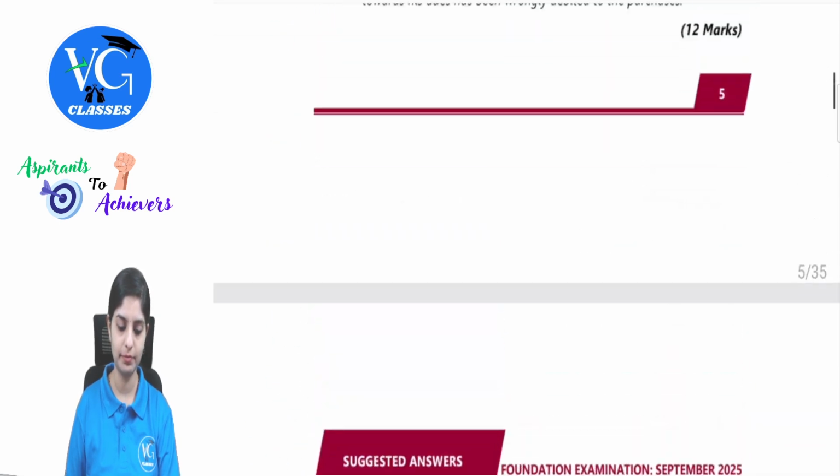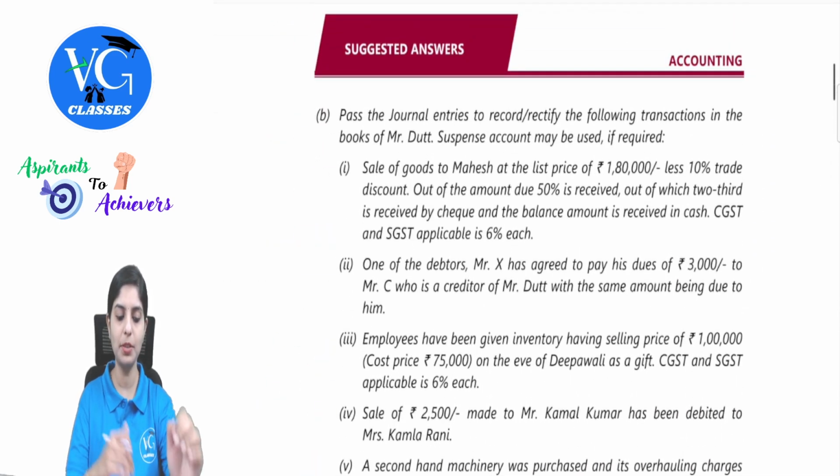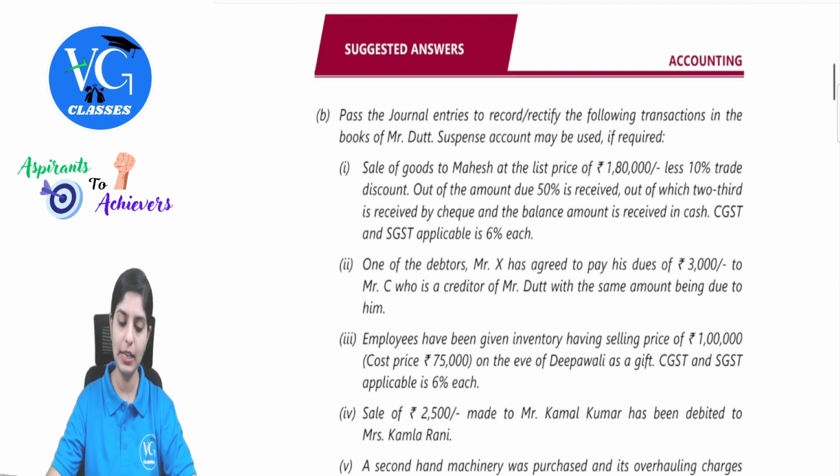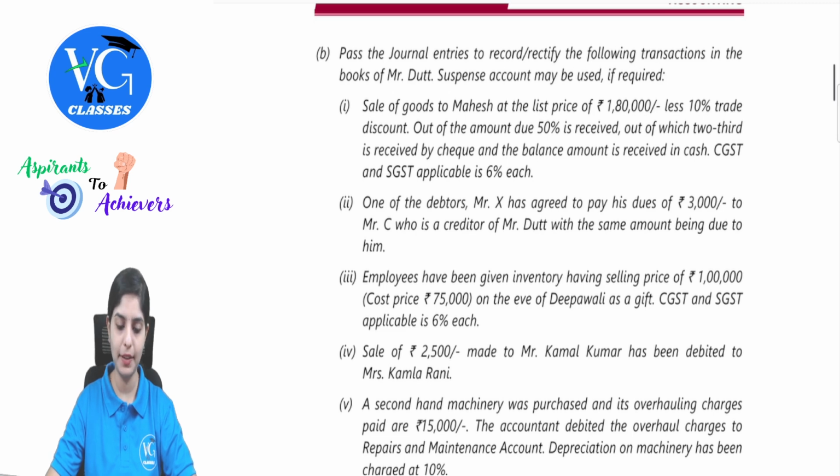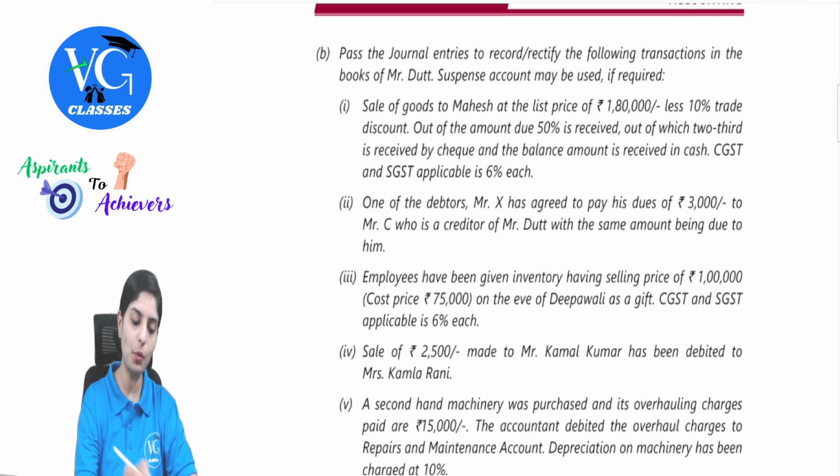Then, moving on to the next question. Pass the journal entries to record or rectify the following transactions in the books of Mr. Dutt. Suspense account may be used if required. Observe one important thing here. They are clearly specifying either record or rectify.